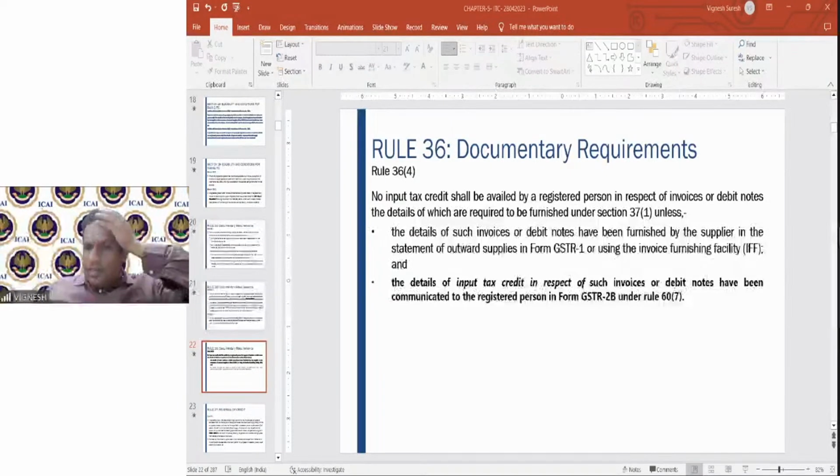If we do not claim ITC till due date, then it will lapse. No, it won't lapse. If you have to claim, as per 2B, you have to claim in your 3B. Once it comes to the credit ledger, it will not lapse. But if you don't claim it, then automatically it will lapse. If GSTR1 of Jan is filed after due date, then the recipient shall not claim ITC, assuming, yes, correct. The recipient cannot claim the input tax credit. So what is IFF? Can anyone tell me?